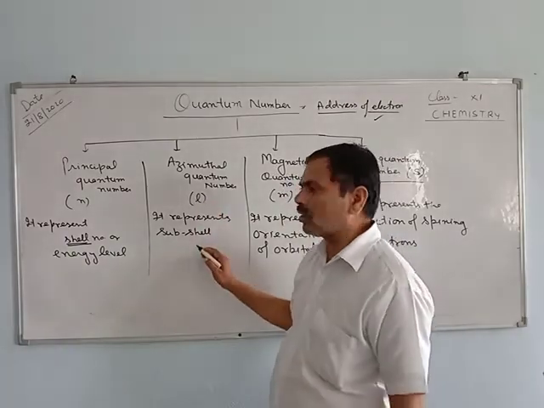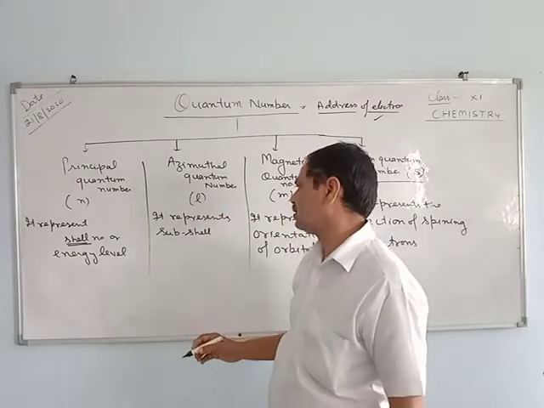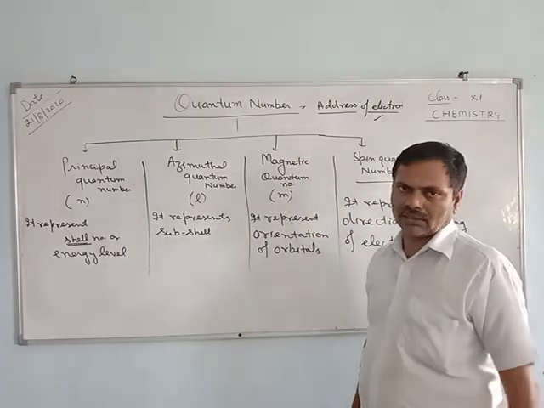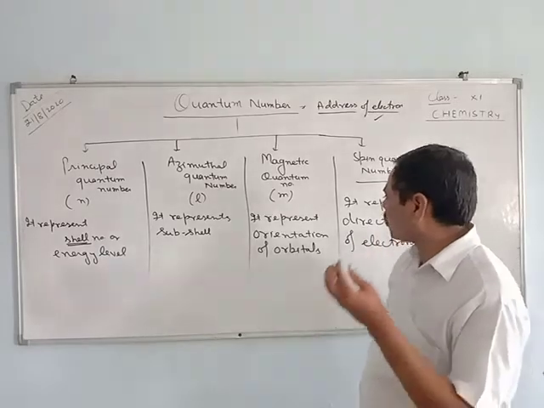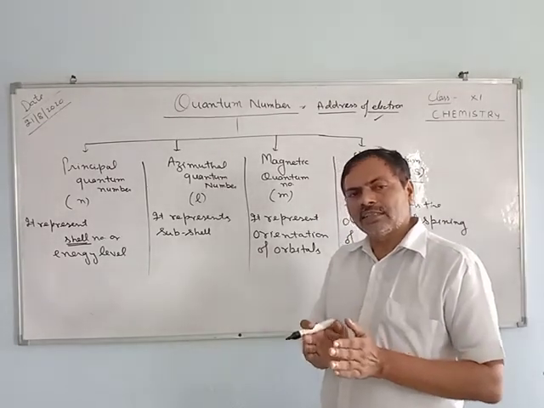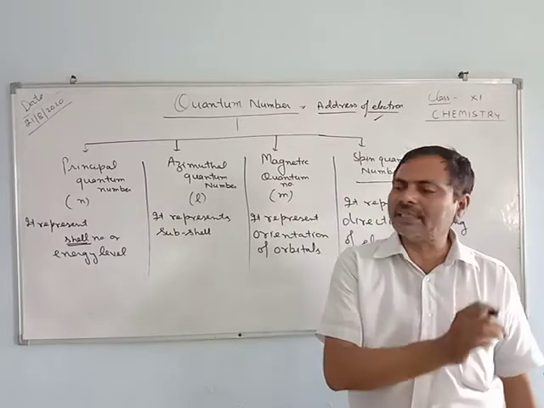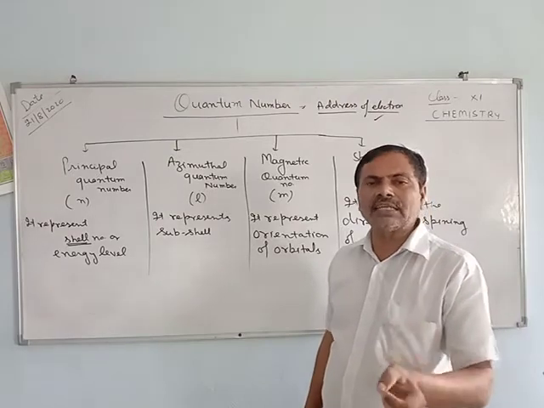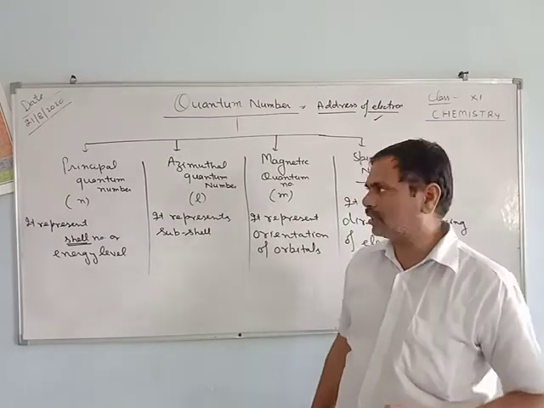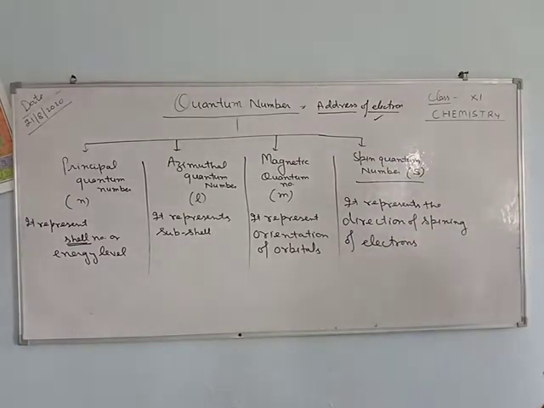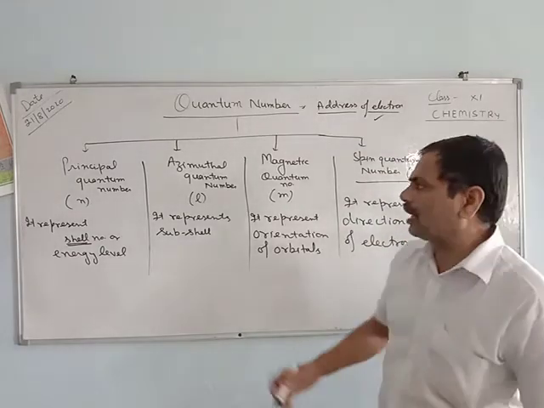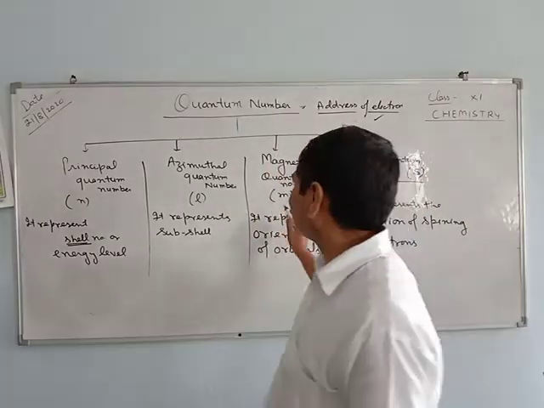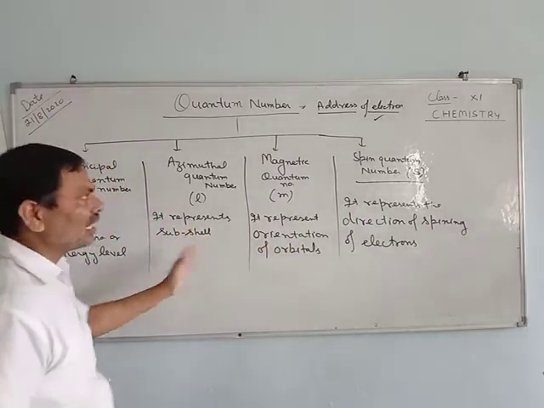Azimuthal represents the subshell, like s, p, d. Magnetic represents the orientation of the orbital, meaning whether the electron is present in px, py, or pz, or in the case of d orbital, in dxy, dyz, dx square minus y square, and so on. Spin represents whether the electron is moving in clockwise or anti-clockwise direction. This is the general idea of quantum numbers in a nutshell.